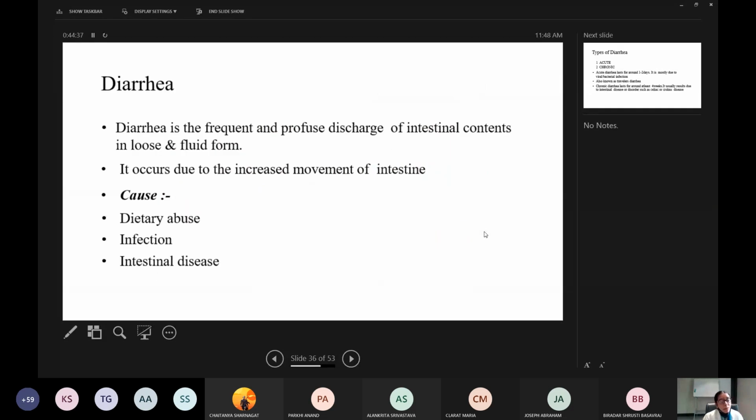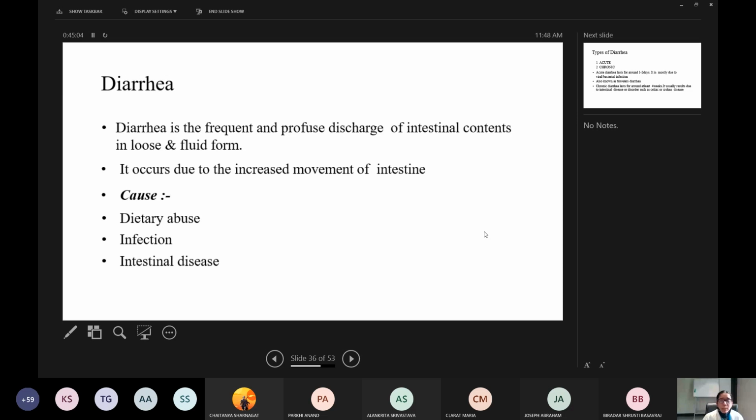Next, diarrhea. You might all have heard this and you might all have suffered this also in your day-to-day life, isn't it? Diarrhea is the frequent and profuse discharge of intestinal content in loose and fluid form.